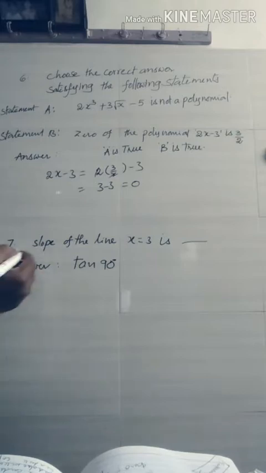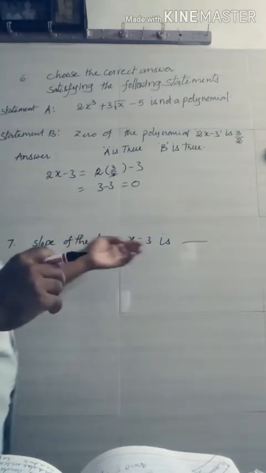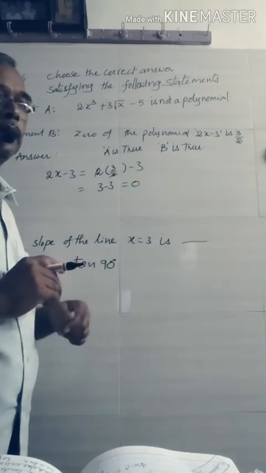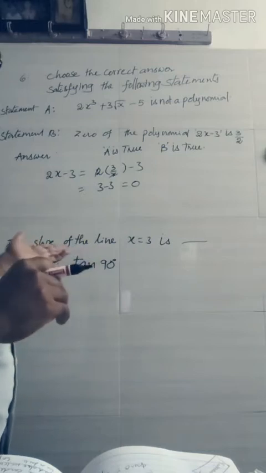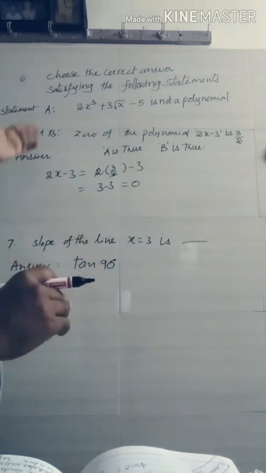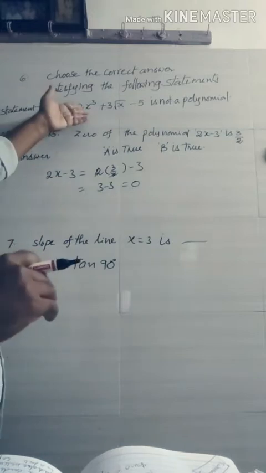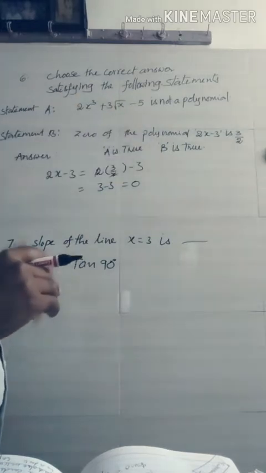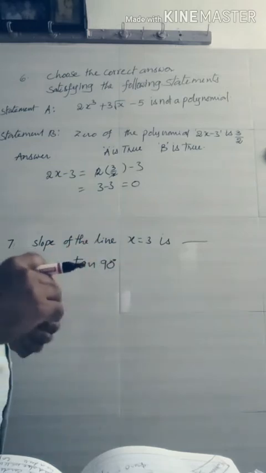Now we move to the seventh question. Slope of the line x is equal to 3 is dash. This question belongs to coordinate geometry. Previous one, the sixth one, belongs to the polynomial chapter, and the seventh question belongs to the coordinate geometry chapter.